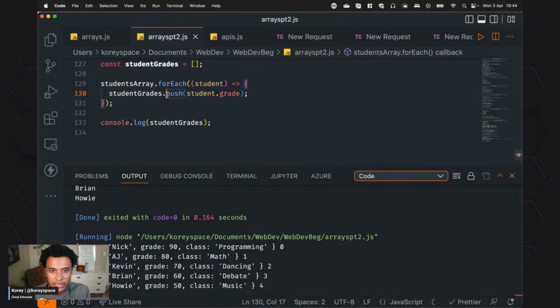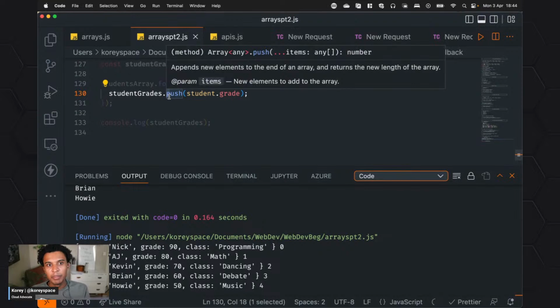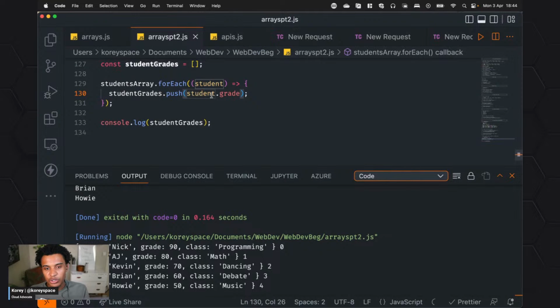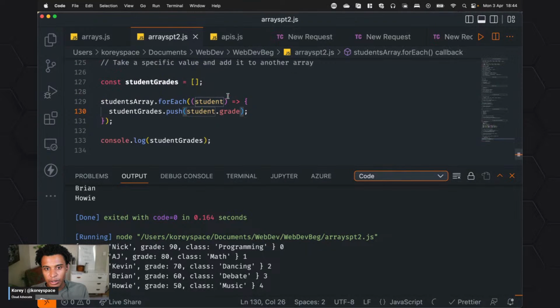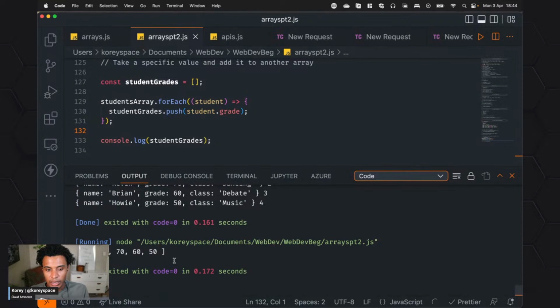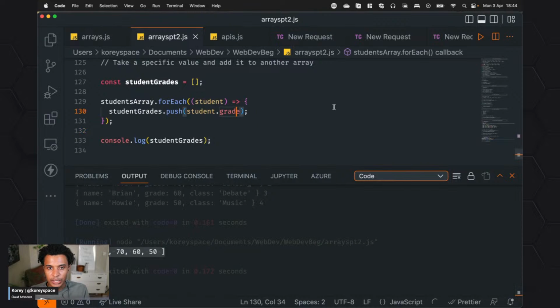So instead of just printing it out, I have this dot push and student.grade. So I'm taking that grade and then, okay, I'm going to print out the grades of these. So hopefully with some luck, great. It's 90, 80, 70, 60.